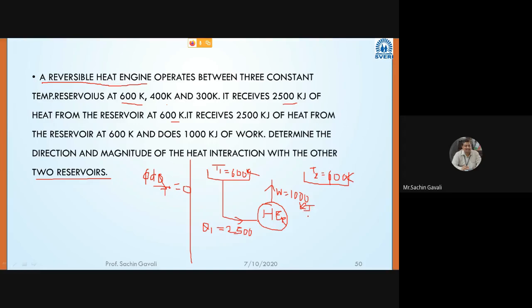Now here another reservoir is also there. Let us consider this as the third reservoir, T3, and T3 is equal to 300 Kelvin.